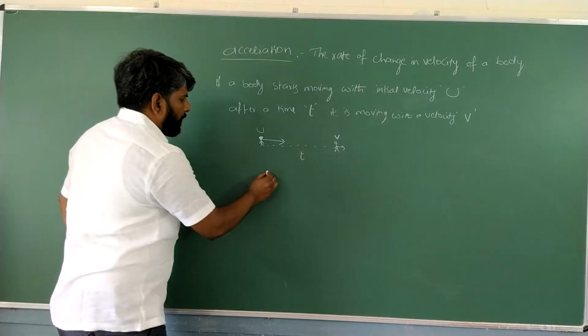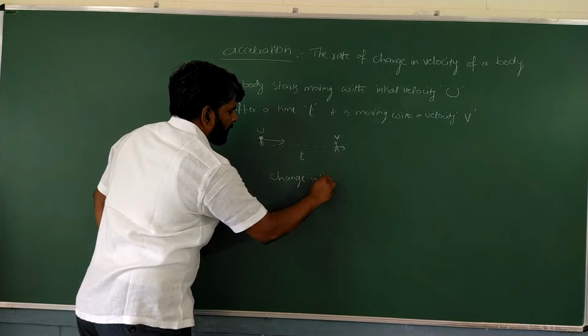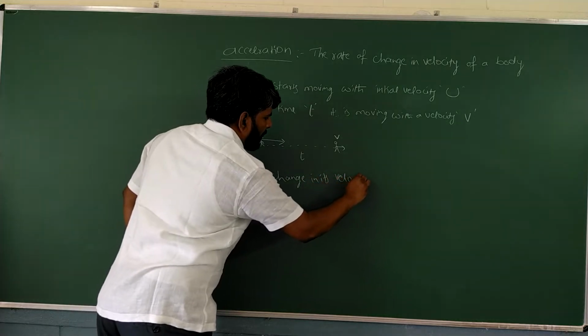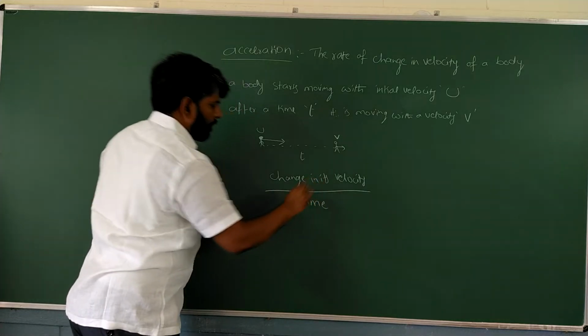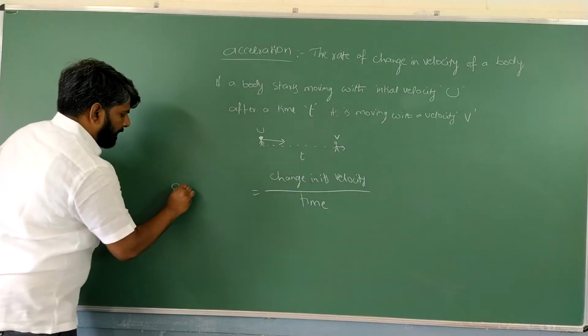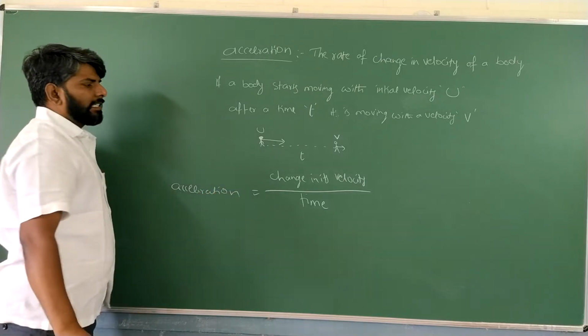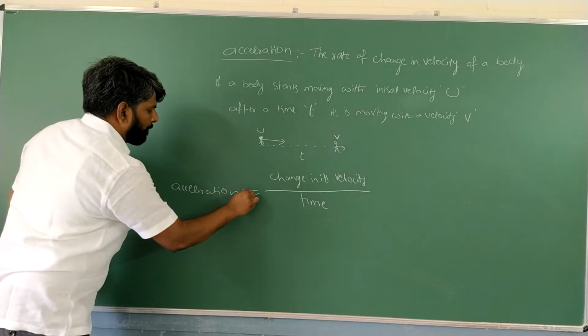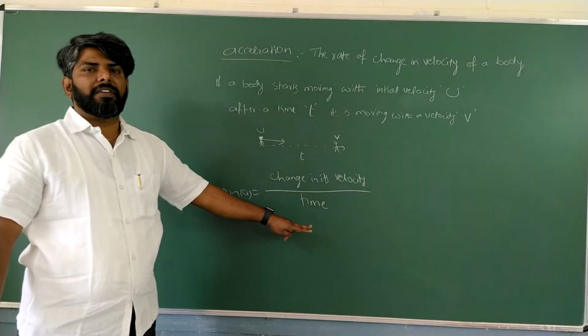So here, change in its velocity in a given time is called acceleration, represented with the symbol a.